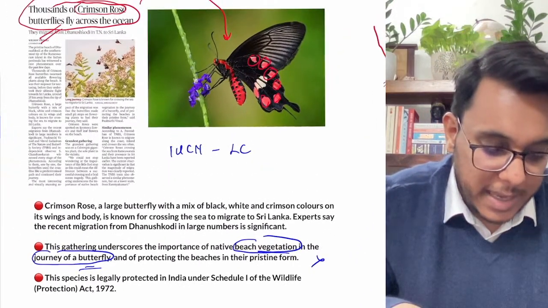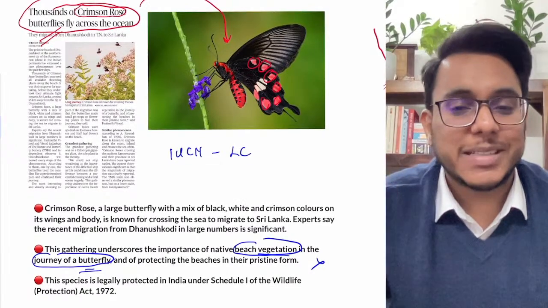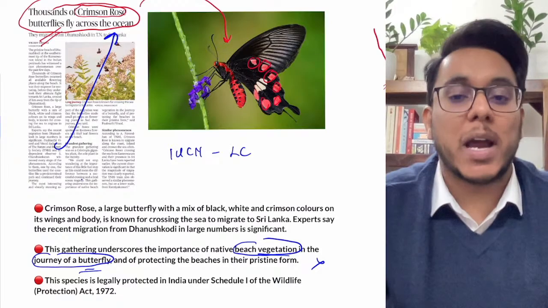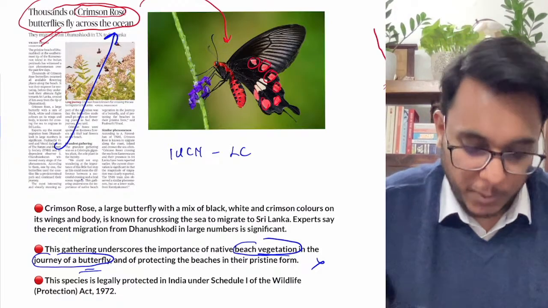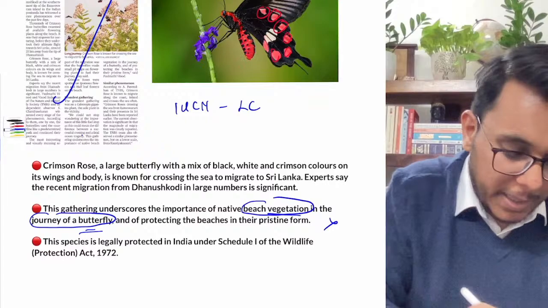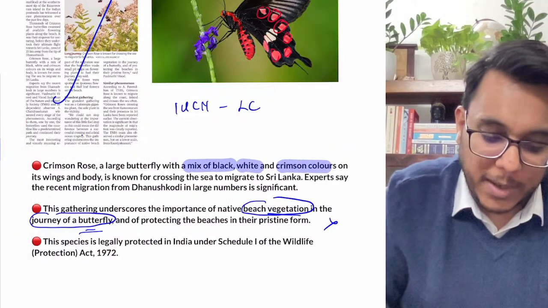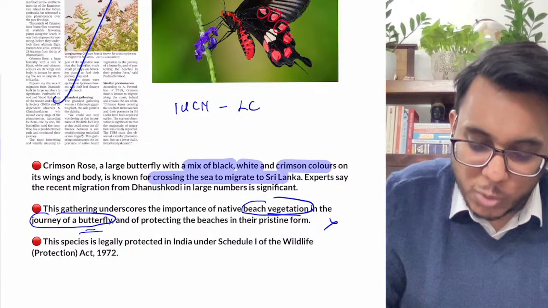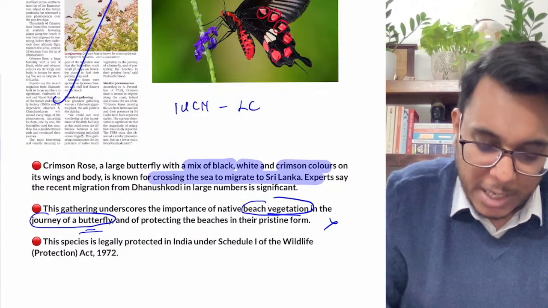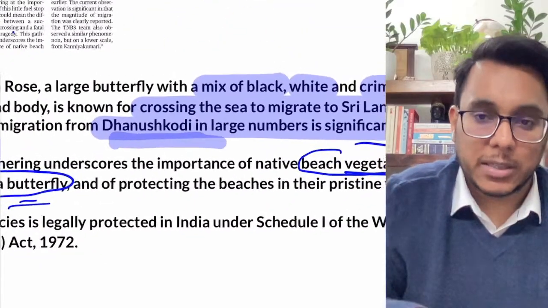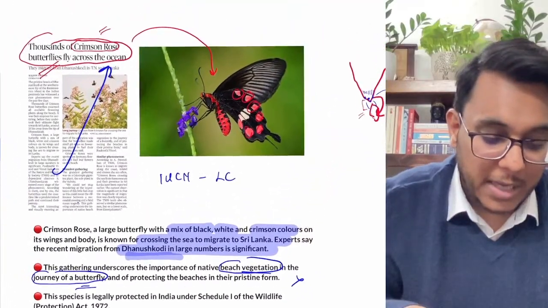This particular year they are in the news because thousands and thousands of butterflies are flying across the ocean. A huge swarm size has been noted. Is it clear or not? So the crimson rose butterfly is a mix of black, white and crimson color. It crosses the sea to migrate to Sri Lanka. Clear? Now this year's migration from Dhanush Kodi is one of the large migrations.